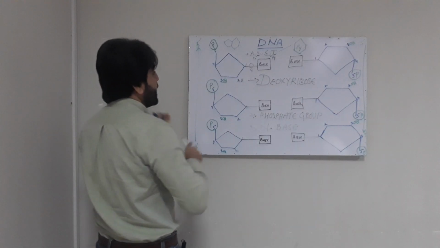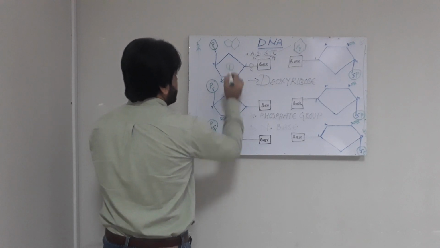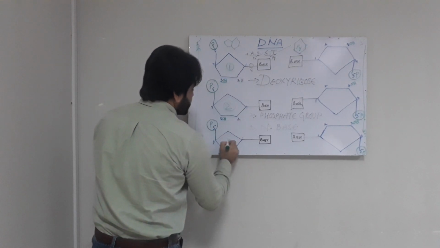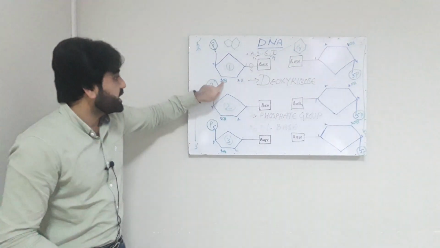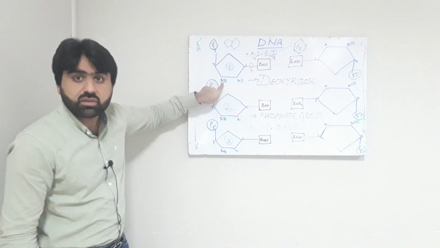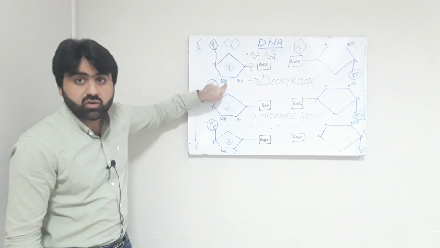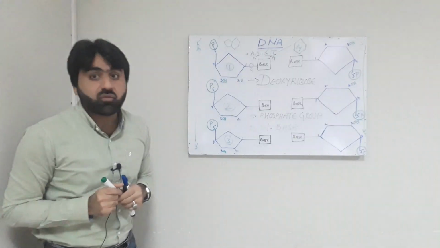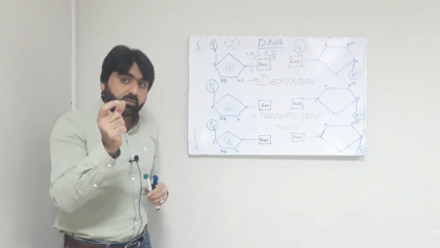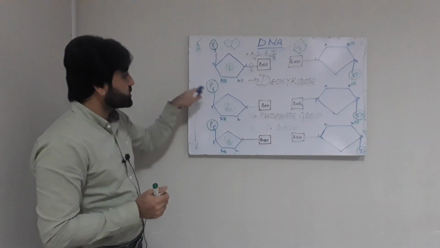So if we say that this is nucleotide number 1, this is 2 and this is 3, then here you can see that this 3' carbon contains a hydroxyl group, and this 5' carbon contains a phosphate group, because at carbon number 5 there is always a phosphate group.